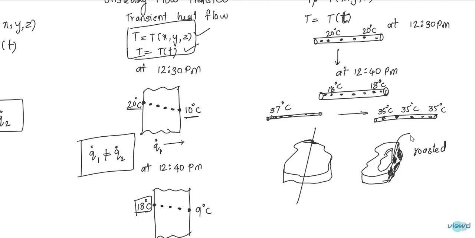is not roasted. That means the heat supplied has not reached this point. That means the temperature on the outside part is high, the temperature inside is low. That means there is temperature change with position and temperature change with time. Temperature change with position and also temperature change with time. This is called unsteady or transient flow.